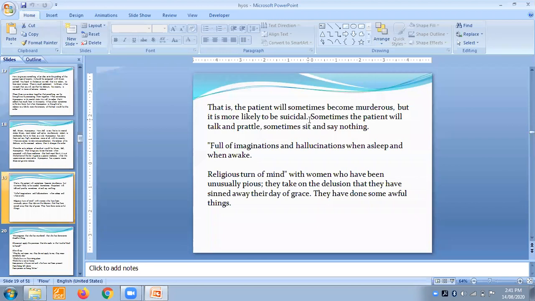Religious turns of mind with women who have been unusually pious. They take on delusions that they have sinned away their days of grace. They really feel that they have done something like a crime, that they are cursed by someone, and that their days of happiness are not there at all. They have done some awful things.